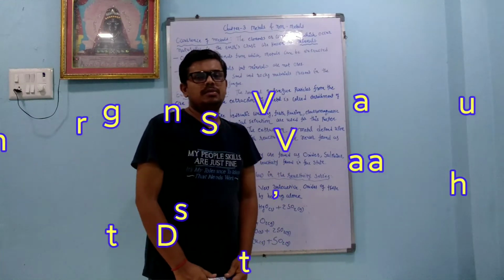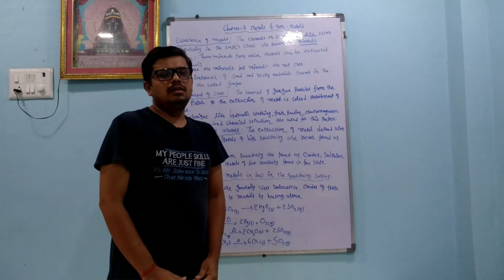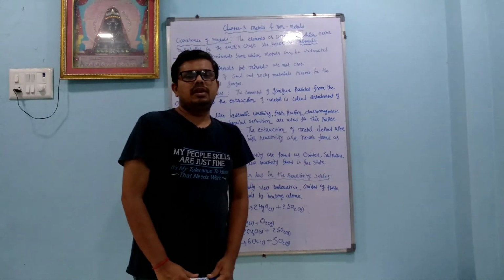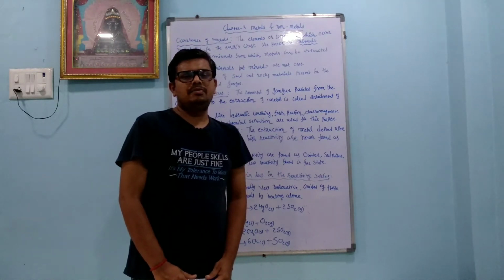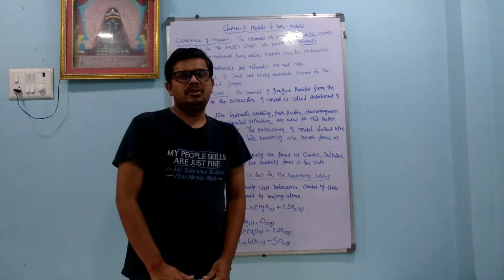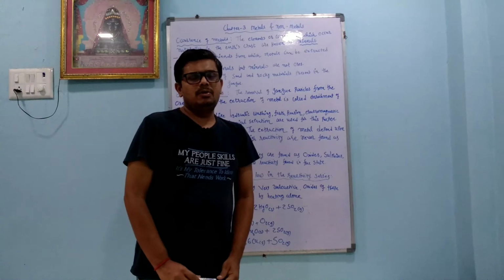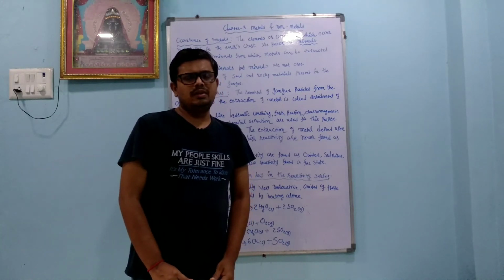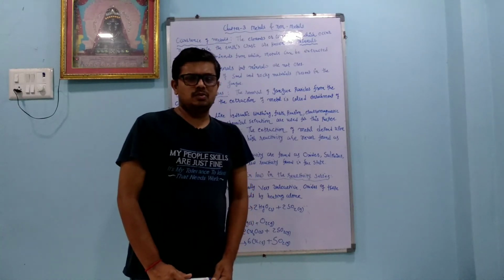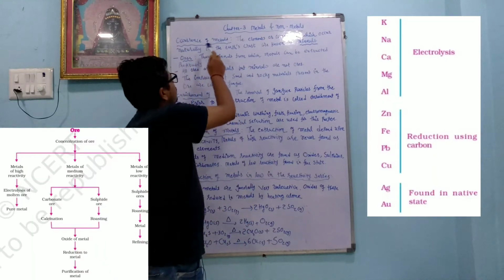Today we will continue chapter number 3, metals and non-metals. Dear students, last time we learned about the chemical properties of metals and non-metals, and the physical properties of metals and non-metals. Today we will learn about the occurrence of metals. In that we will learn about minerals and ores, and some purification methods. So we will start. Occurrence of metals.